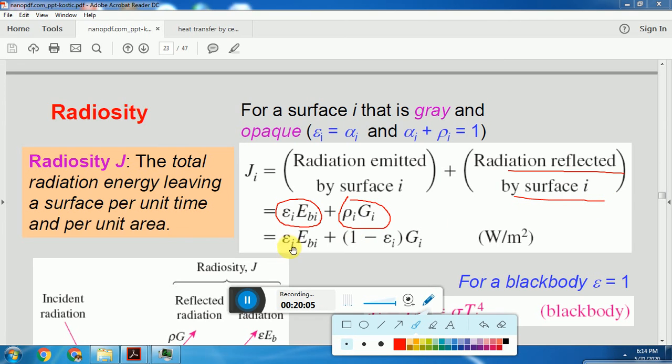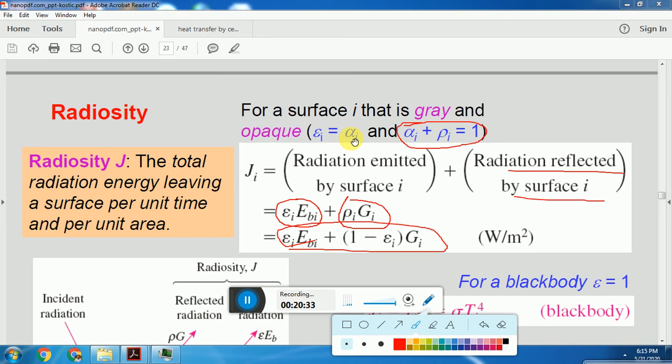If I write the equation, from this equation rho is equal to 1 minus alpha, and alpha is nothing but epsilon. Here alpha is absorptivity, epsilon is emissivity, and tau is transmittivity.